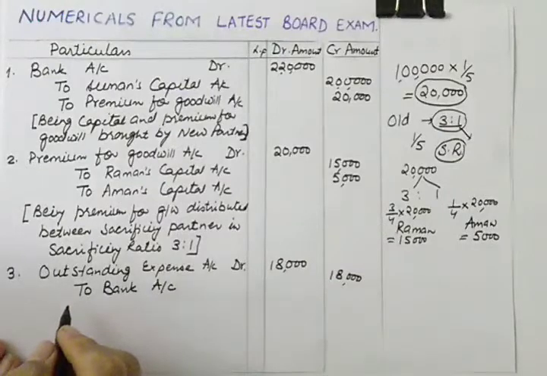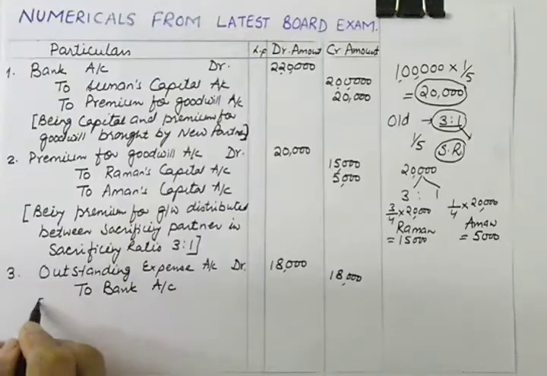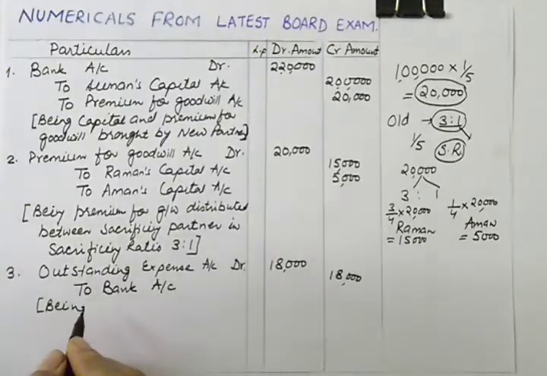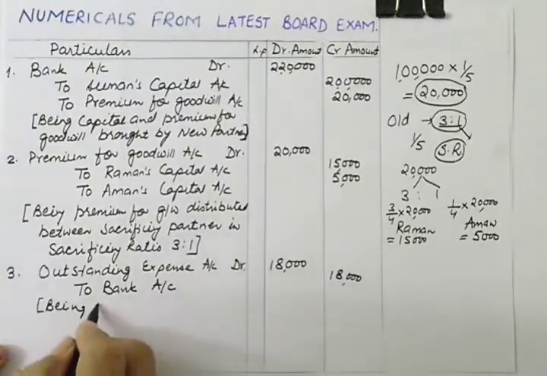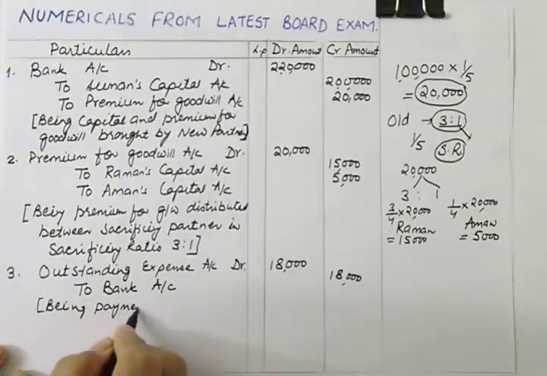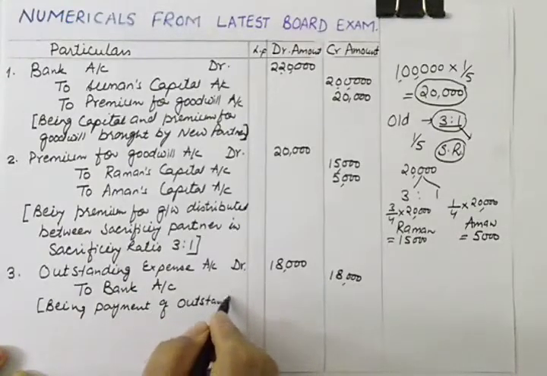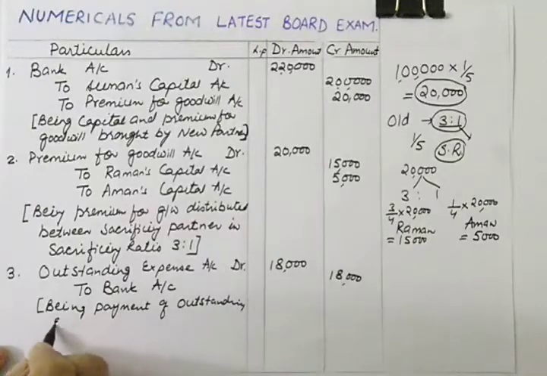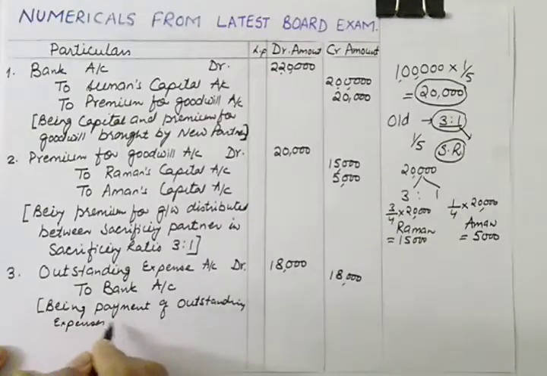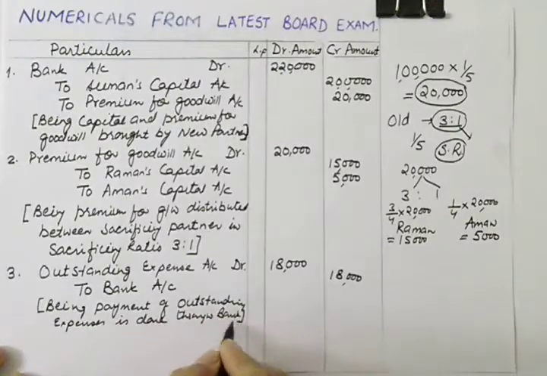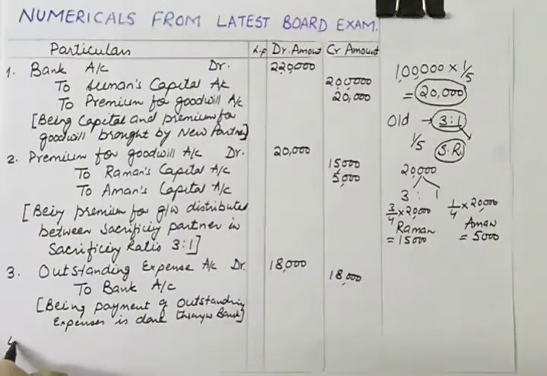And you can mention the narration. What is the narration? Narration will be being payment of outstanding expenses is done through bank. Or through check.